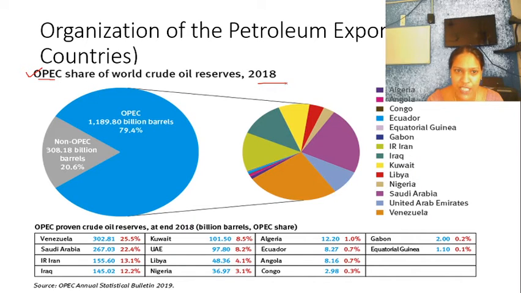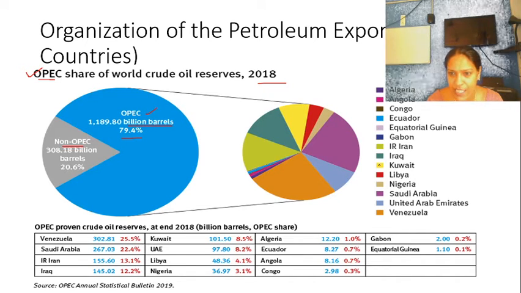From 2018, you can see this many billion barrels of crude oil being exported, whereas those not under this organization export a very reduced amount of barrels. 79.4% is exported under OPEC.